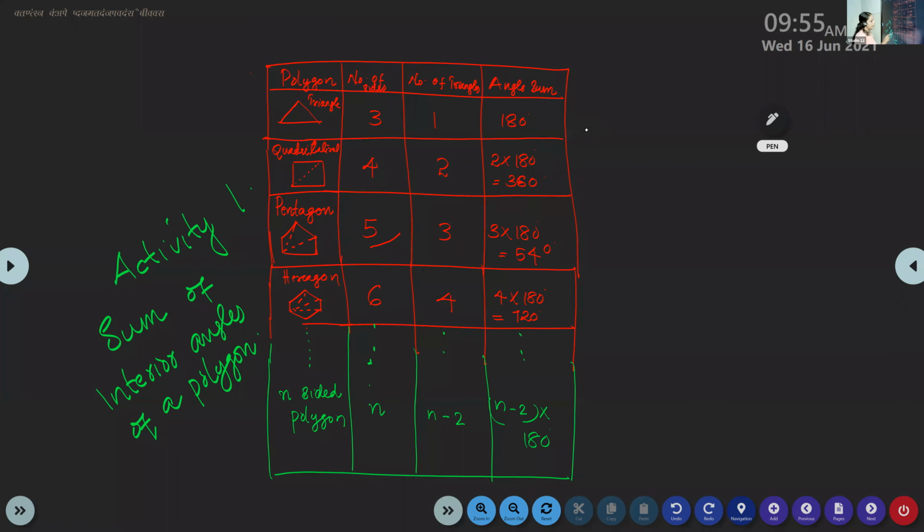See children, you draw only up to the hexagon; there won't be enough space since it is an A4 sheet. Up to the hexagon you draw and just put the etc. dots. And we will come to the formula. Okay. Did you understand the formula, children? Yes, ma'am.